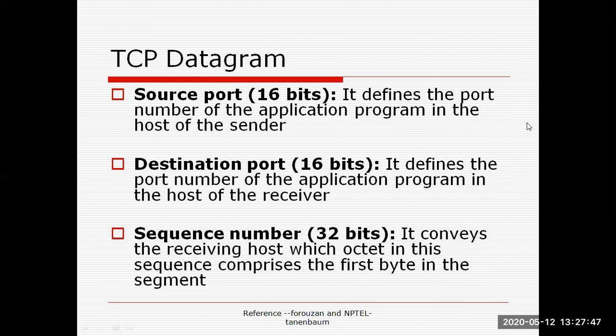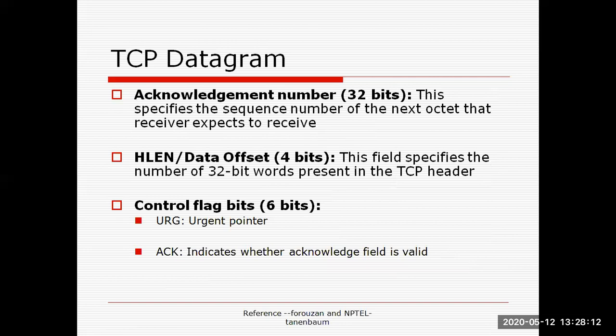The source port is 16 bits. It defines the port number of the application program in the host of the sender. Similarly, the destination port number is for the receiver end. Now the sequence number, we use 32 bits here. It conveys to the receiving host which octet in this sequence comprises the first byte in the segment, meaning it defines the first byte in the segment. The next one is the acknowledgement number. Then the data offset, also called the header length. This field specifies the number of 32-bit words present in the TCP header.